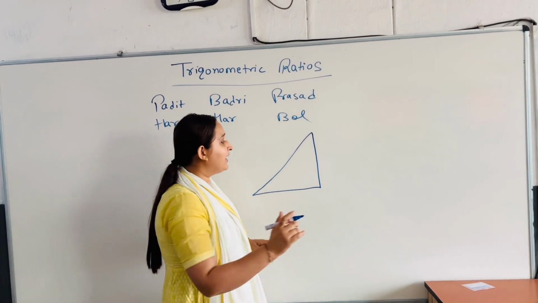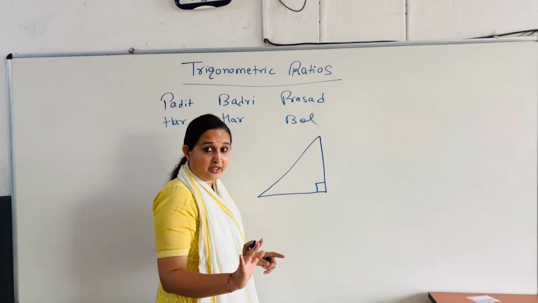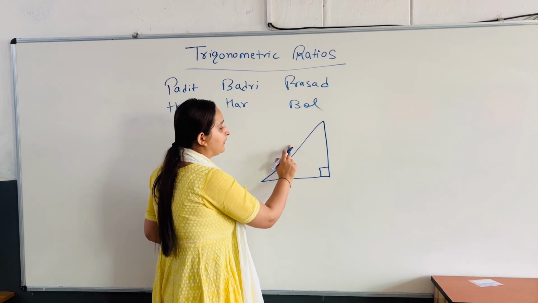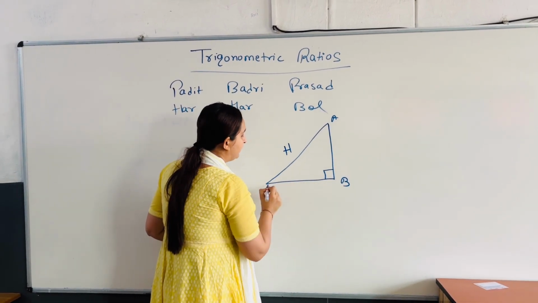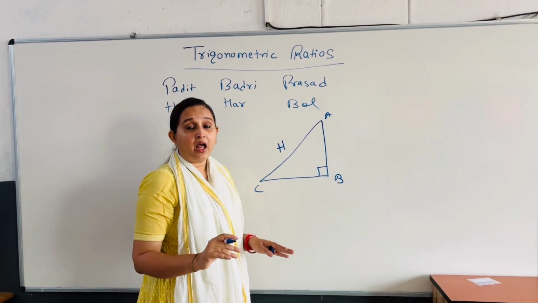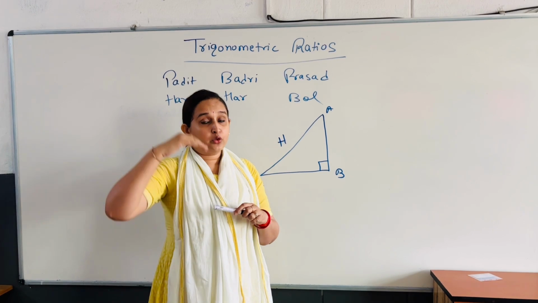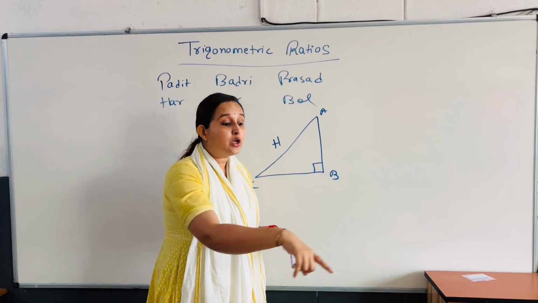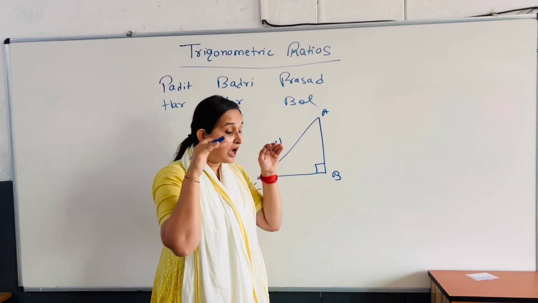If there is a right angle triangle, one angle will be 90 degrees and the side just opposite to that angle will be your hypotenuse. Now there are two things. When I am at the top of my roof and watching a person walking on the street, your eye will look downward.